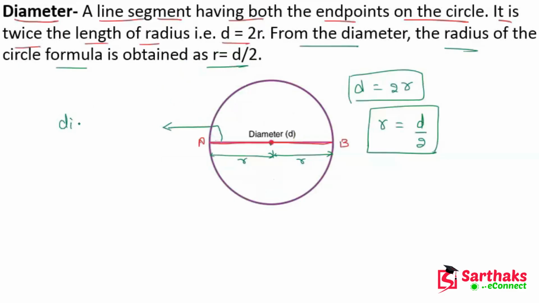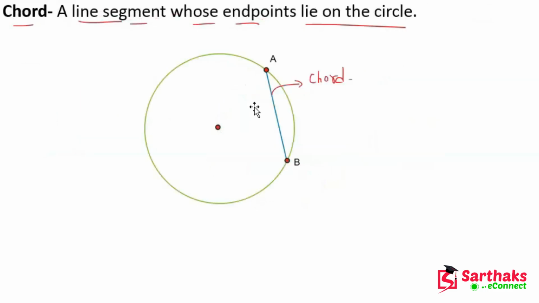The diameter is also a chord, because the endpoints of the diameter also lie on the circle. I hope you get this point. So now we can say that all the diameters are called chords, but all the chords are not diameters. So my dear friends, I hope you understand these things. Okay, so now let's move on.